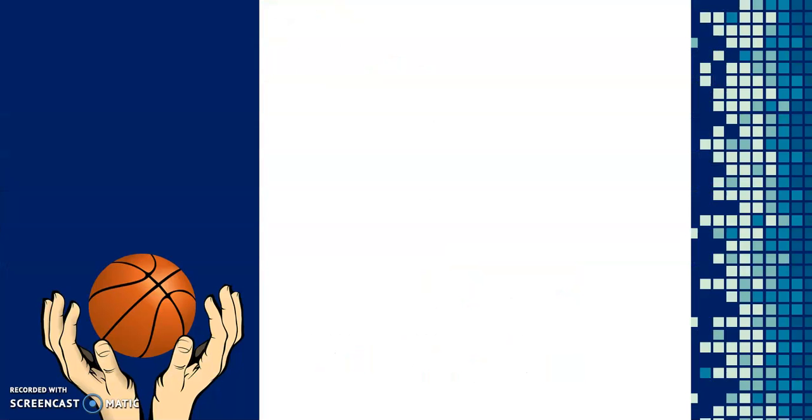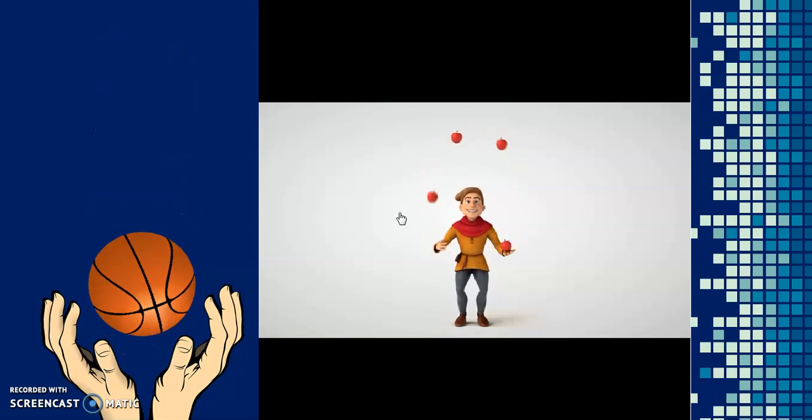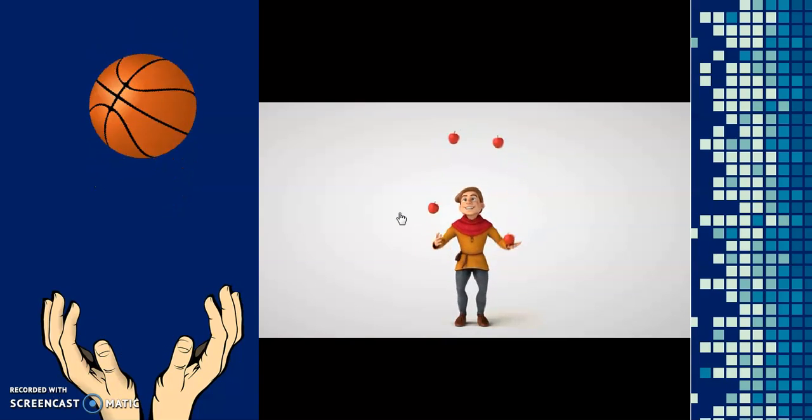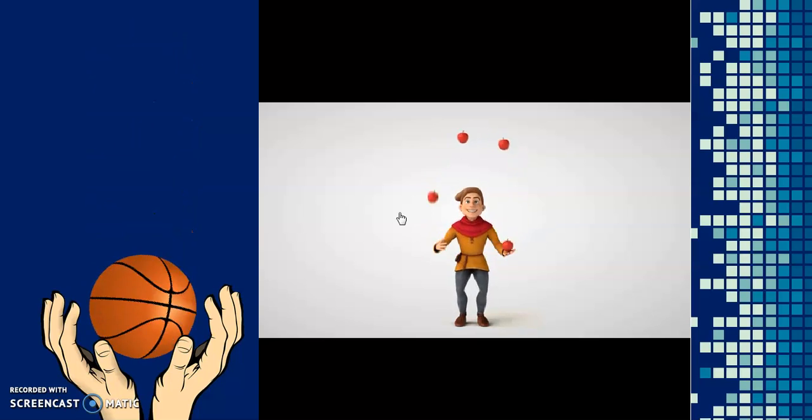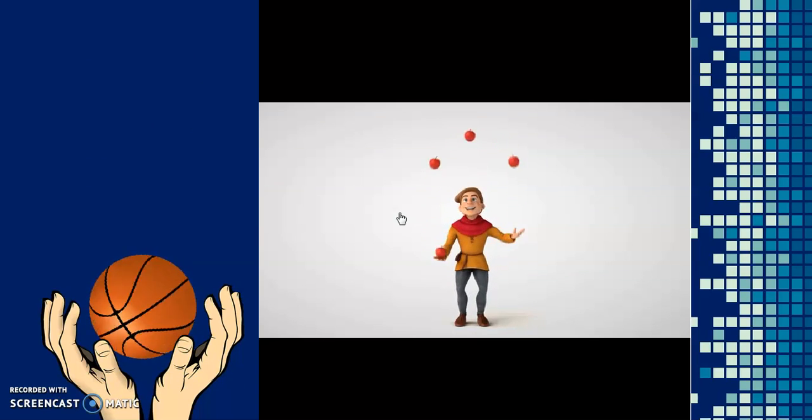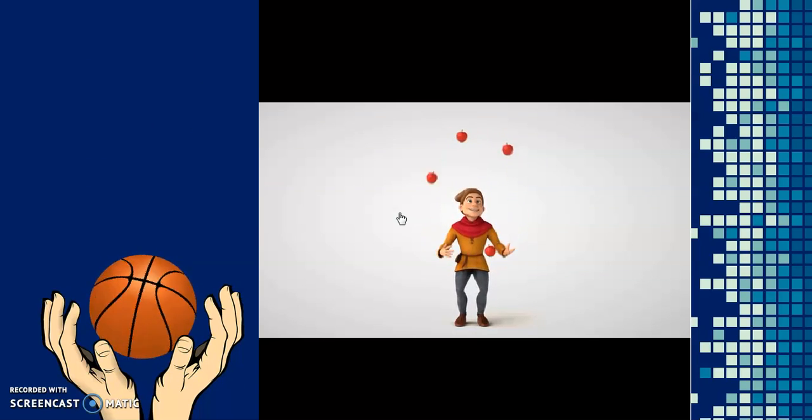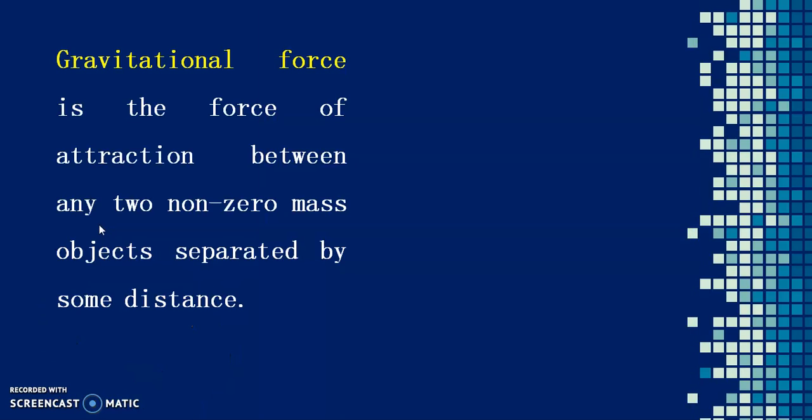Now this is an example of gravitation: whenever you throw a ball in the upward direction, due to gravitation it comes back towards your hands. And this is also an example of gravitation, because of the force of attraction between his hands and the apples, the joker is able to play with these apples, or you can say these balls. So now we define the gravitational force.